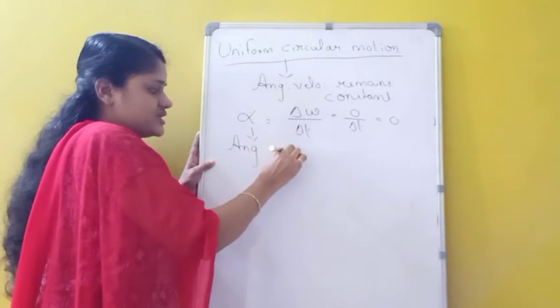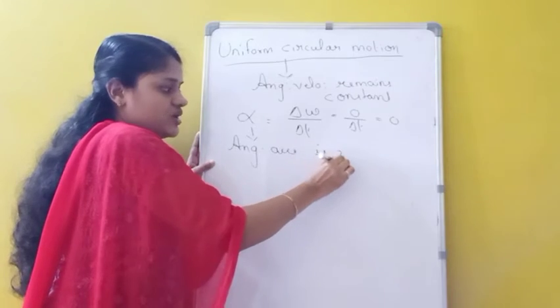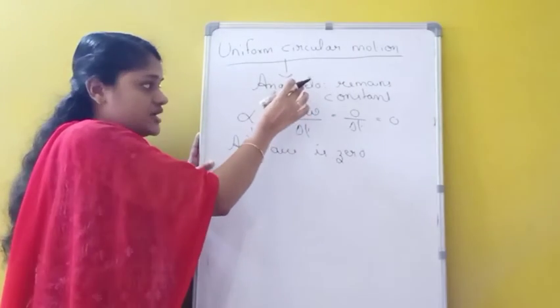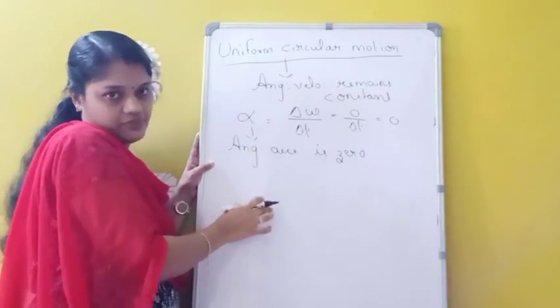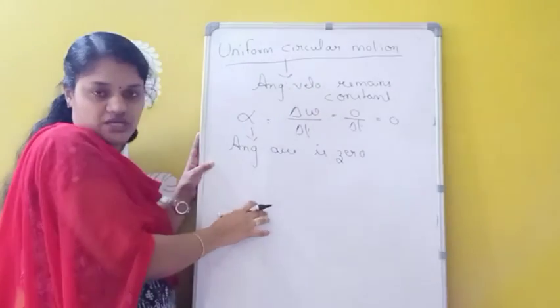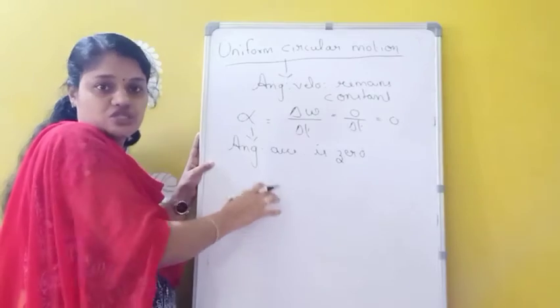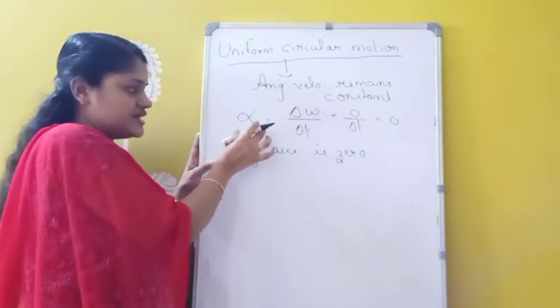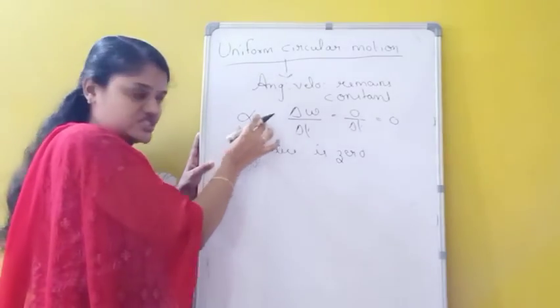Why is it 0? Because there is no change in angular velocity. Because angular velocity remains constant here. So in uniform circular motion, angular velocity remains constant throughout the motion. That means delta omega equals 0 here. So what is alpha? Alpha means angular acceleration.